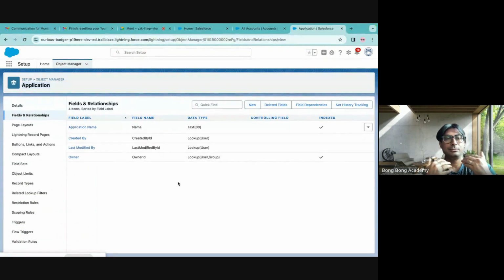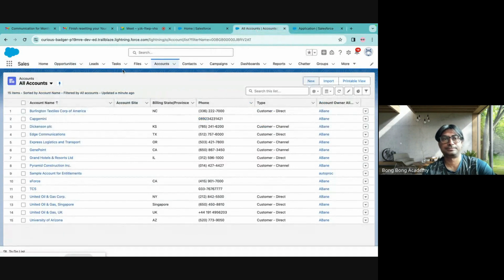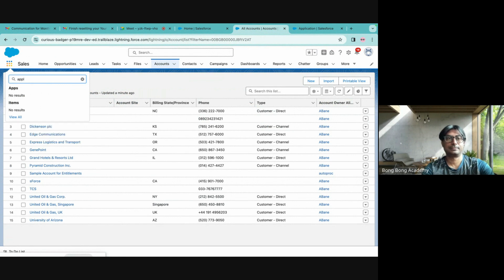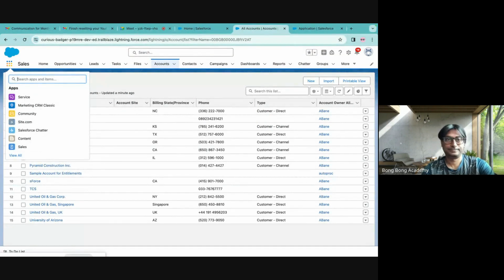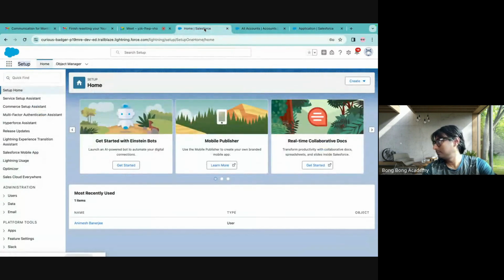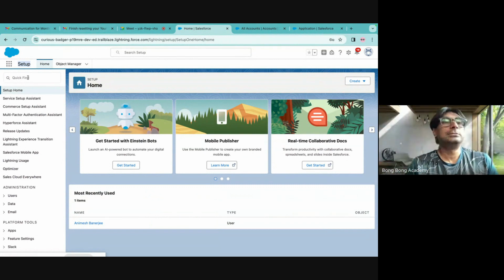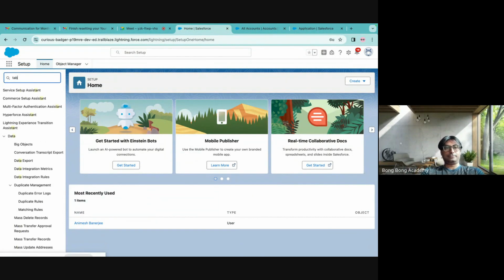How do I put value inside it, right? In that table, you should have a tab, right? Called application. Nothing is there. So just creating an object is not good enough. You have to create a tab. So here, just creating that new table is not good enough. New object is not good enough. You have to create a tab also.